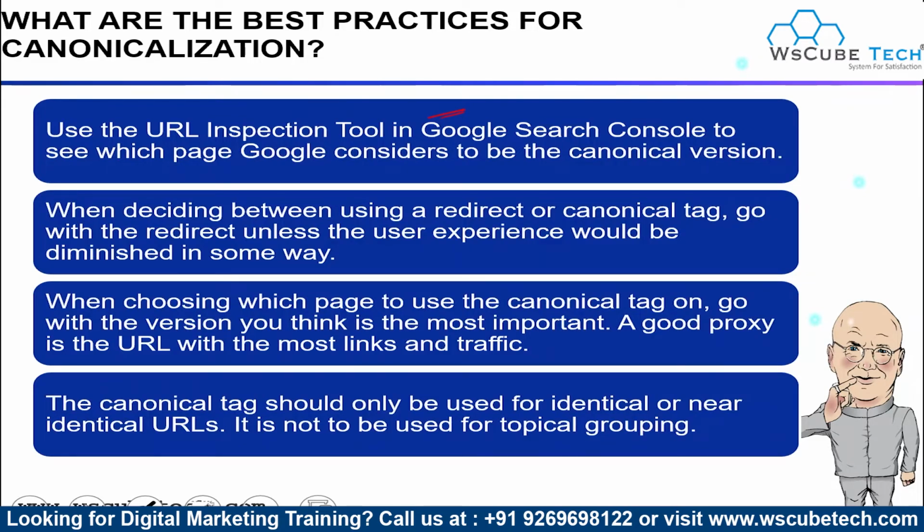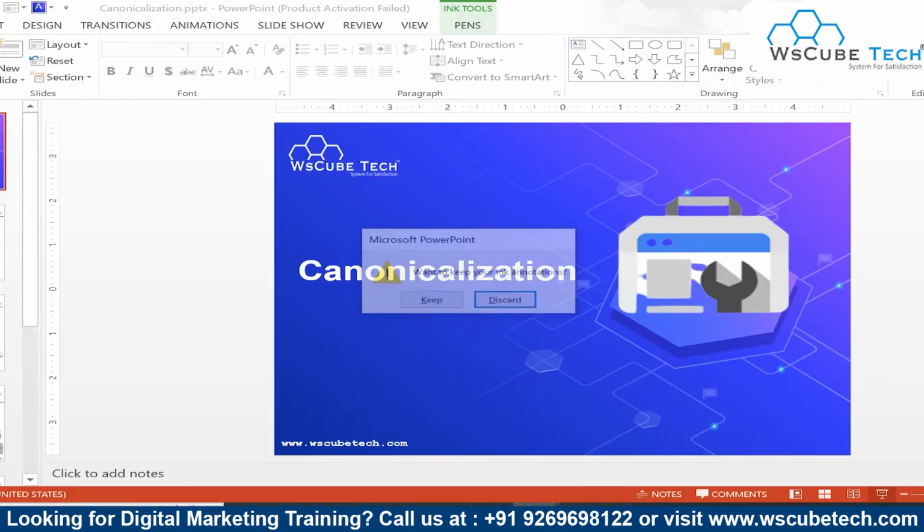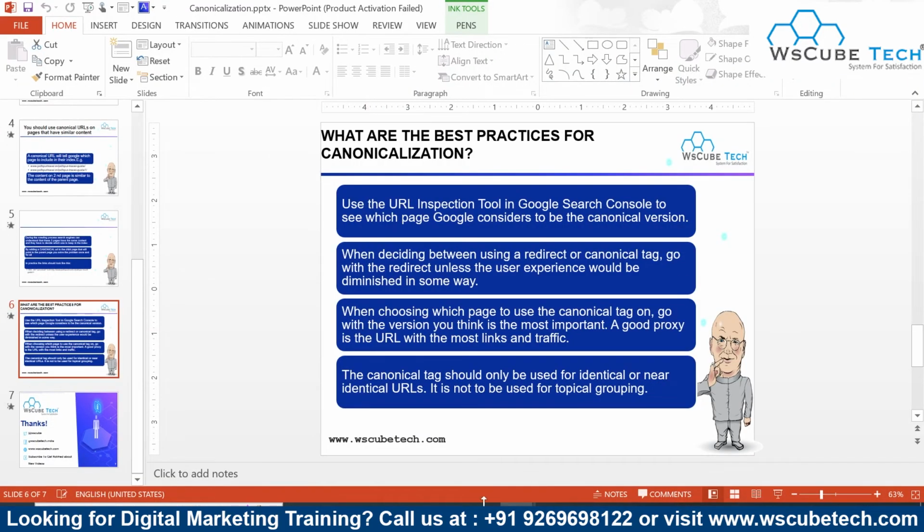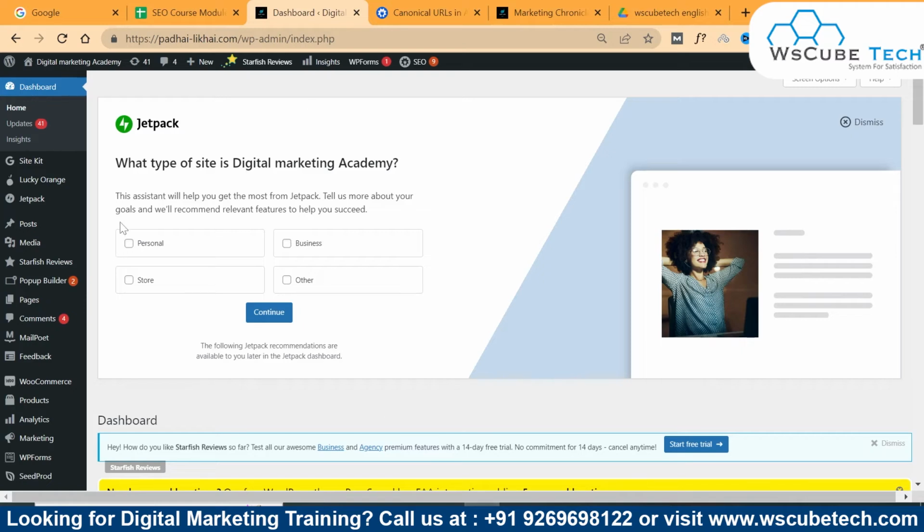Now let me show you a live demo of how you can add canonicalization to your website. For this, let me visit our website. This is our website here. This is the editing part of our website. Here I simply log in to my WordPress account. Here let me visit one of the posts.